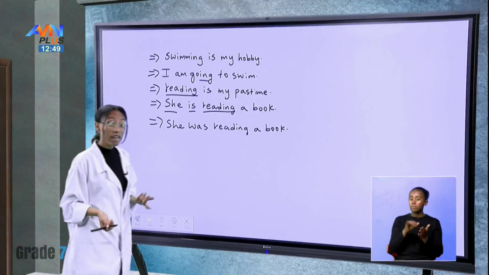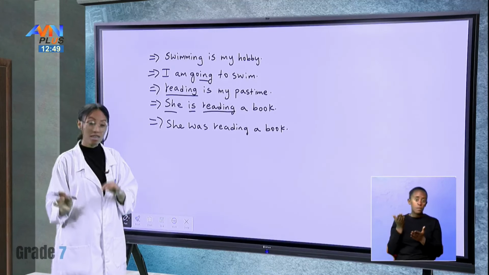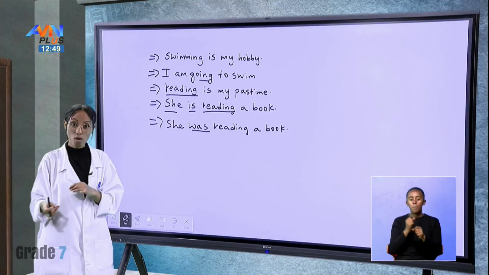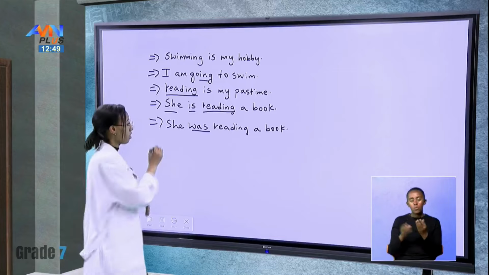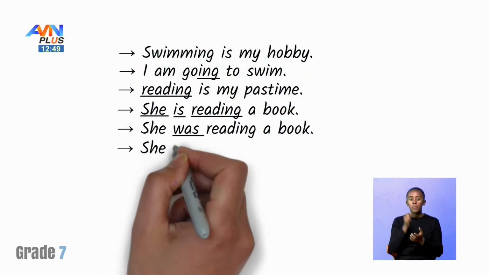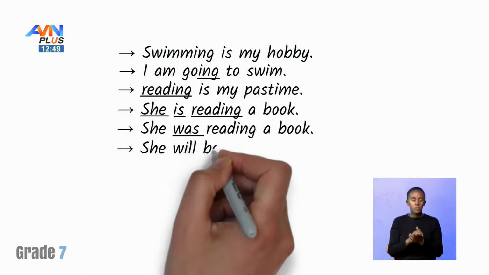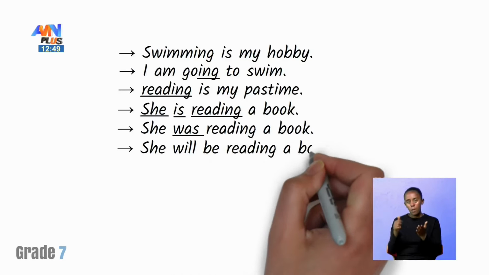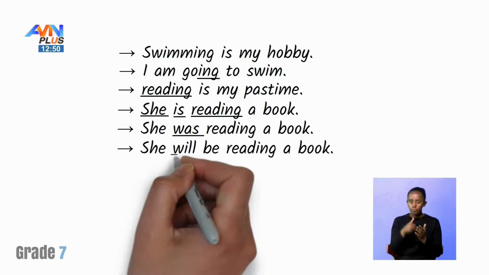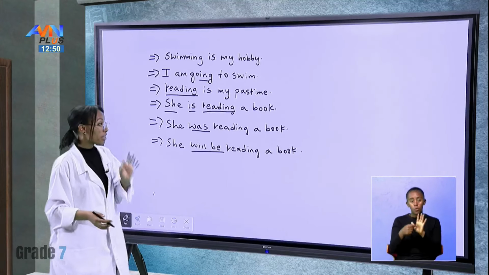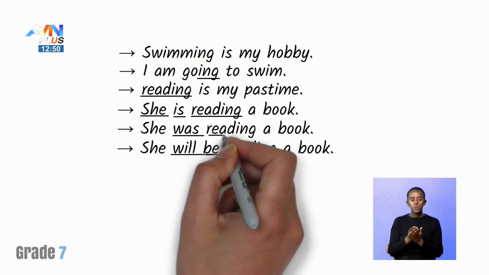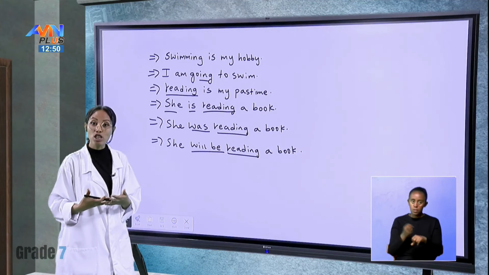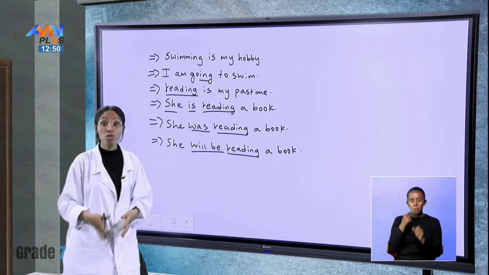Again, the same, but here it is in the past continuous form, and we have was to make it past continuous. It could also be she will be reading a book. In all of these cases, to show future, we are using the same word, but we are showing continuous tense or an action.